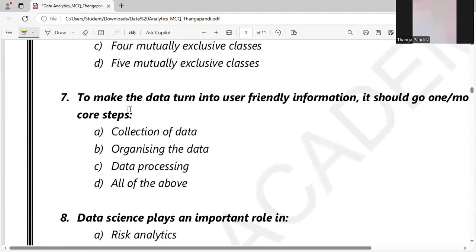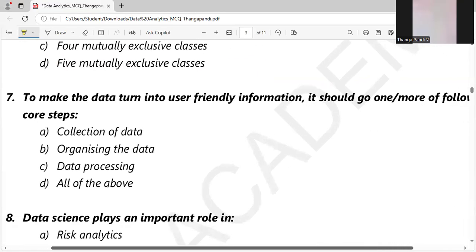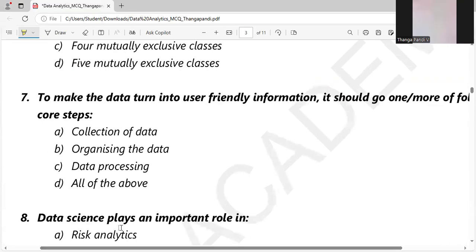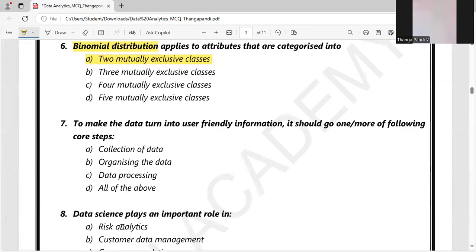To make the data turn into user-friendly information, one should go through one or more of the following core steps. So they're asking, what are the core steps to turn the data into user-friendly information? Data collection, data organization, data processing, all of these steps are needed. So all of the above is the right answer.